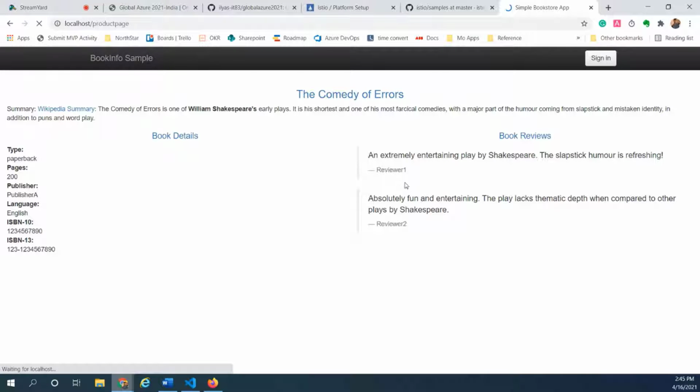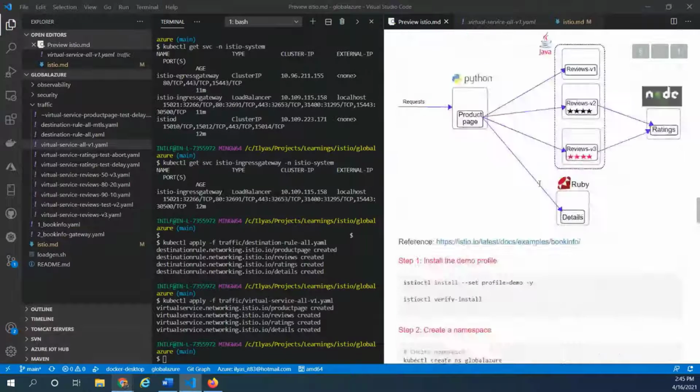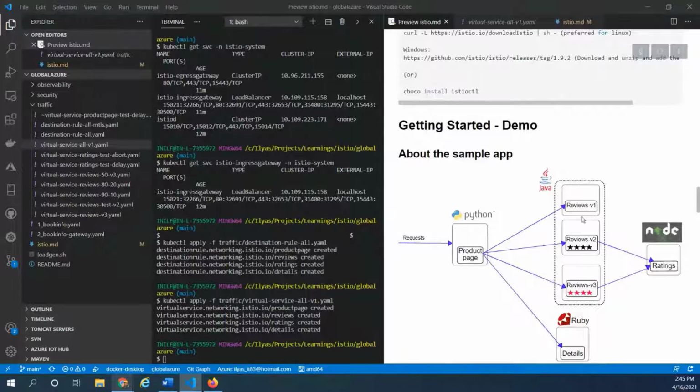Now, everything goes to just reviews V1. So this means any request to the reviews is always going to version 1, where we don't have any color rating, right? If you recall, reviews always goes to V1, and there is no color rating. That's what we did: we created the virtual service and a destination rule pointing to just version 1.